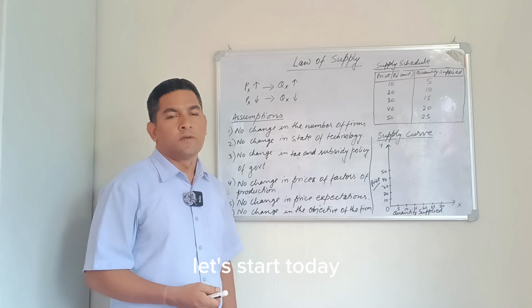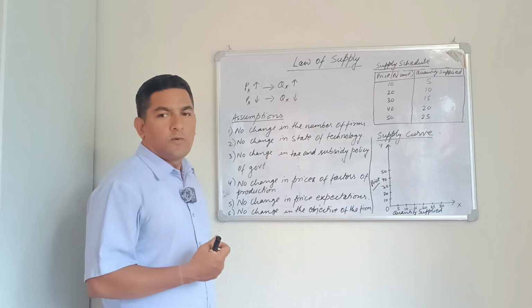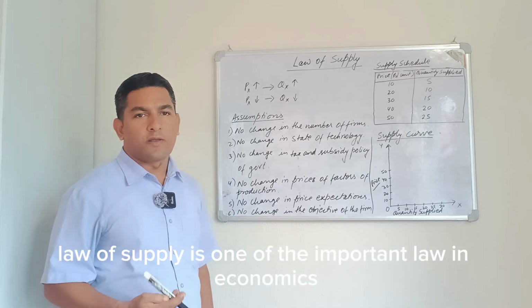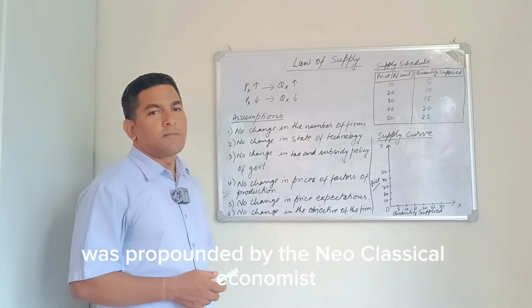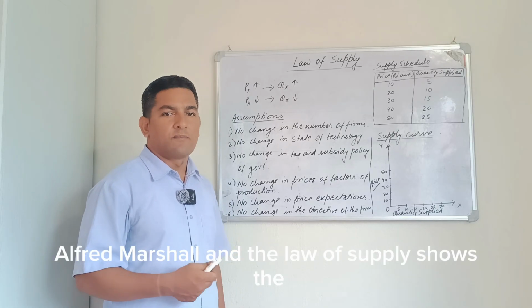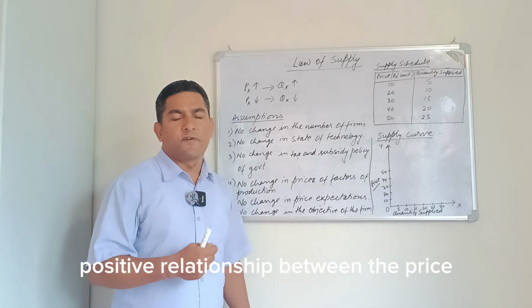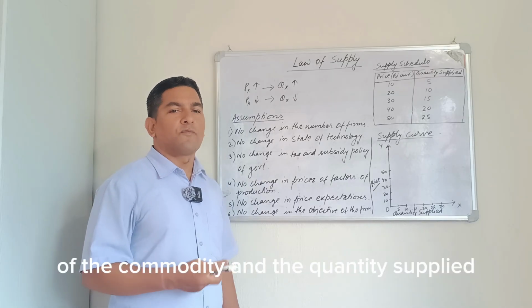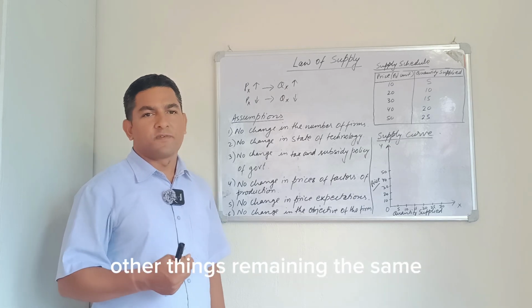Let's start. Today, we will study the law of supply. The law of supply is one of the important laws in economics, and it was propounded by the neoclassical economist Alfred Marshall. The law of supply shows the positive relationship between the price of the commodity and the quantity supplied, other things remaining the same.